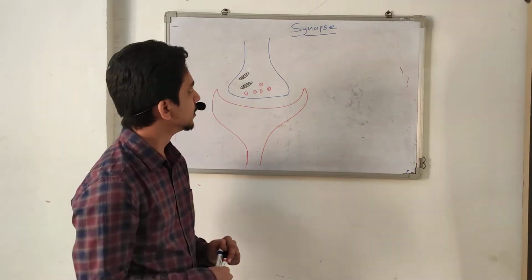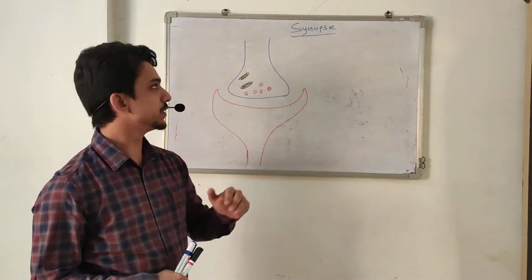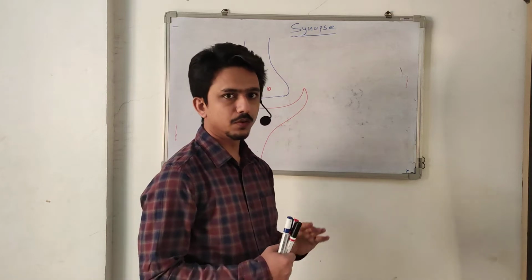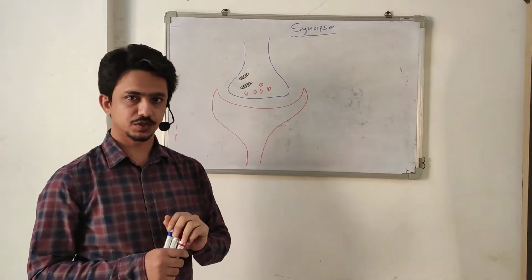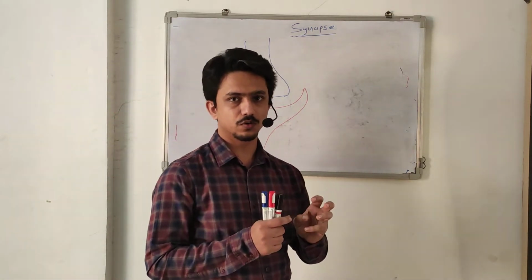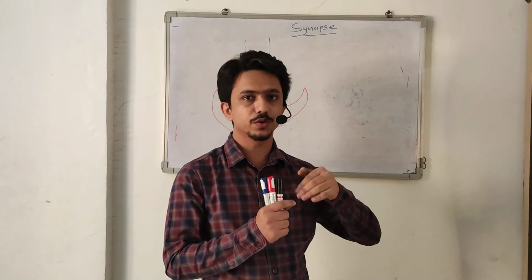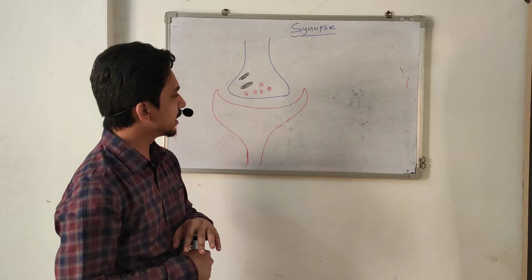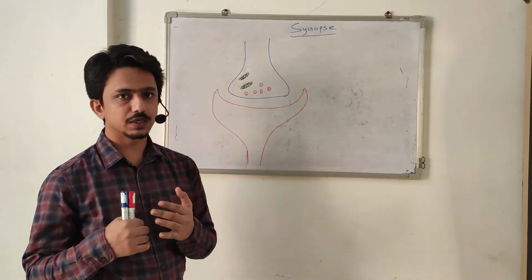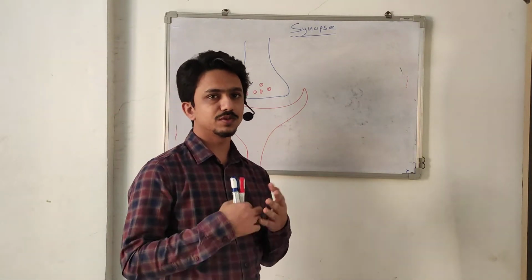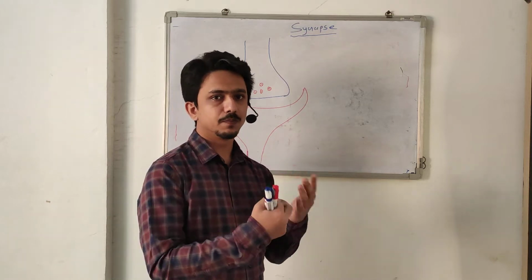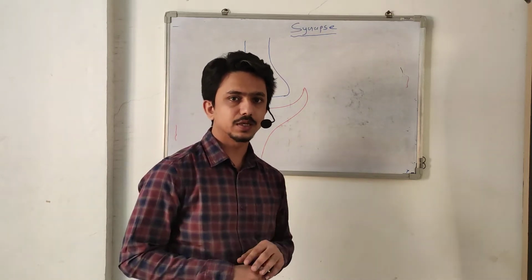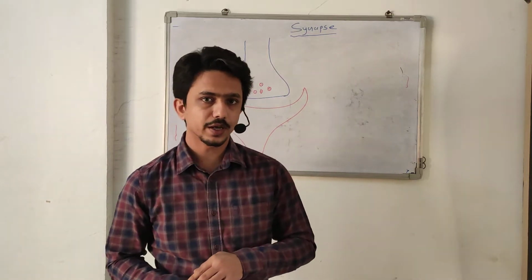Okay. Now, in further discussion about synapse, we saw that a synapse is a structure which passes the information from one neuron to another neuron. We also classified the synapse as per morphological and as per physiological. Physiologically, it is a chemical synapse, and second is an electrical synapse or gap junction.